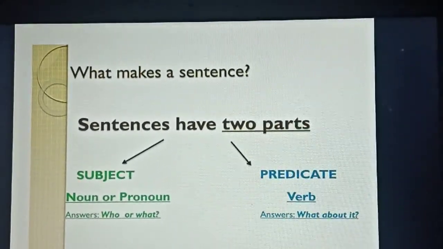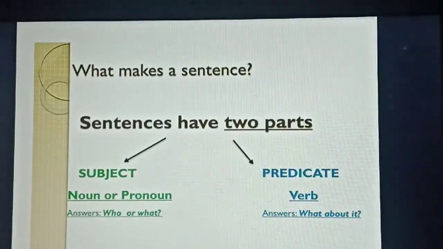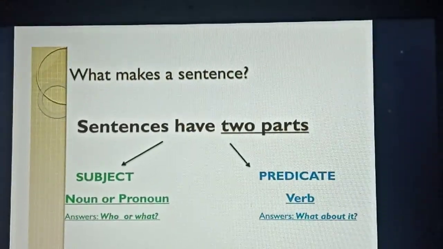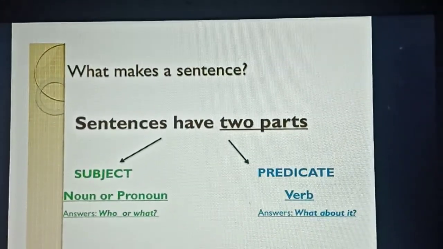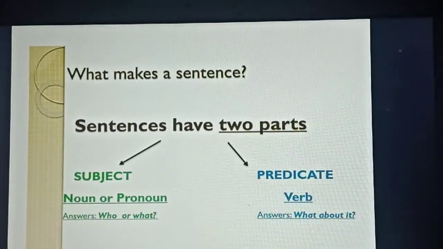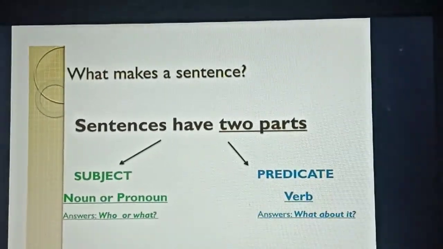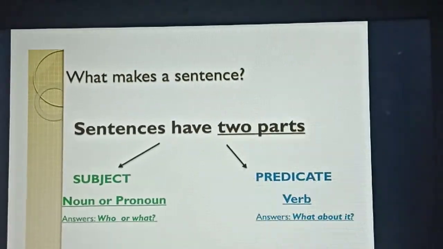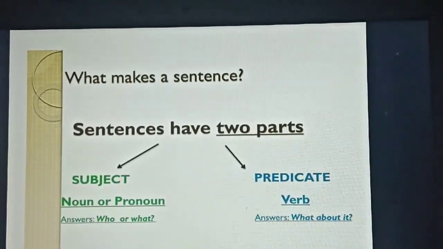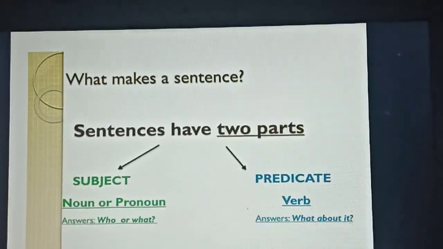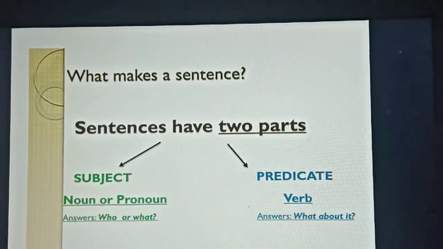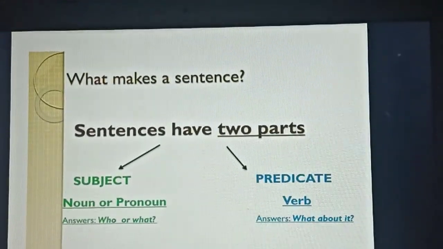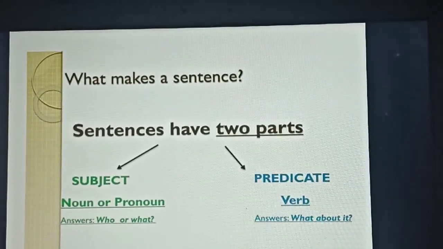Now, what makes a sentence means what is the sentence made up of? Okay, a sentence is made up of two parts. What are those? Subject and predicate. Okay, so here the subject can be a noun. What is a noun? A name of a place, person, animal or thing.